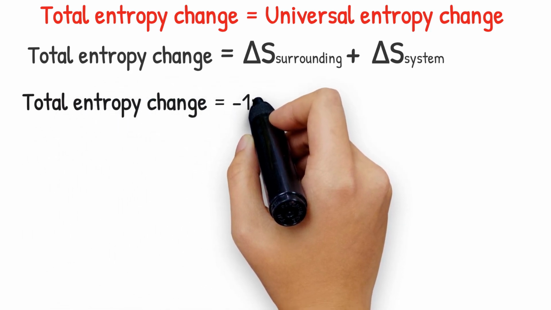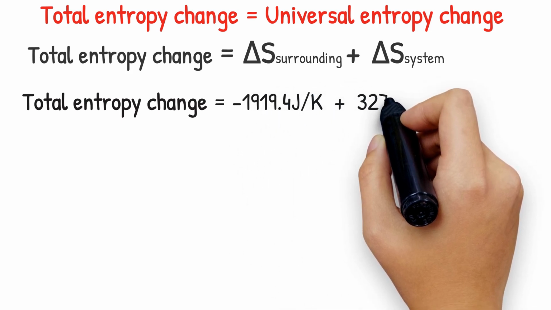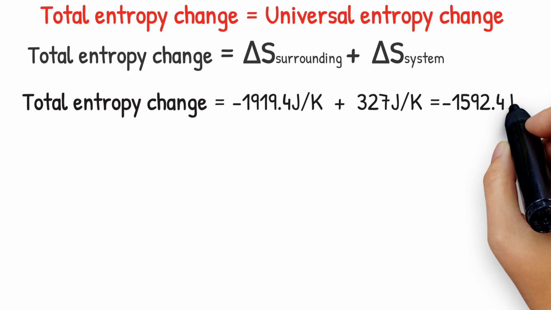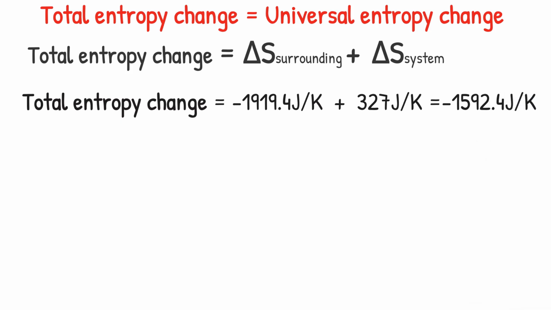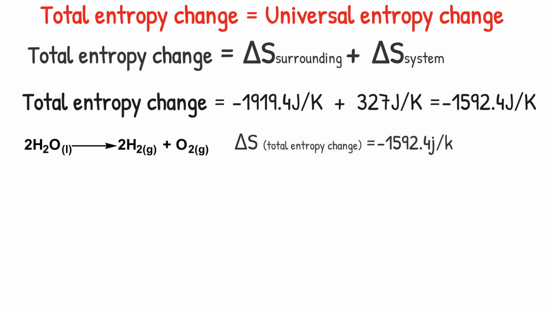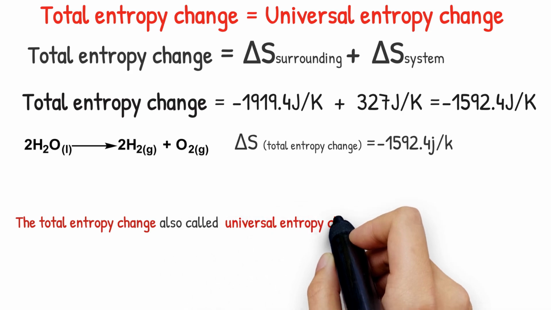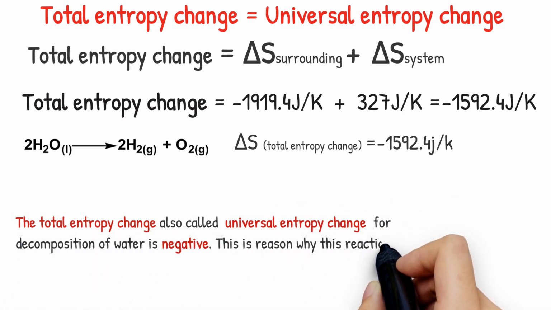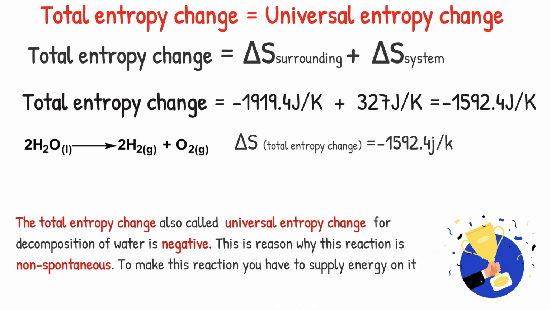The total entropy change for the decomposition of water is equal to -15.34 joules. The total entropy change for the decomposition of water is negative. This is the reason why this reaction is non-spontaneous. To make this reaction happen, you have to supply energy to it. Listen carefully: because the total entropy change for the decomposition of water is negative, this reaction is non-spontaneous. To make this reaction happen, you have to supply energy to it.